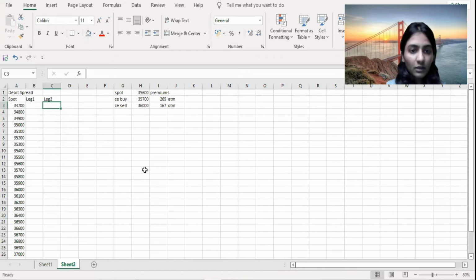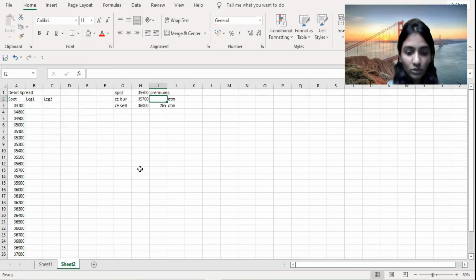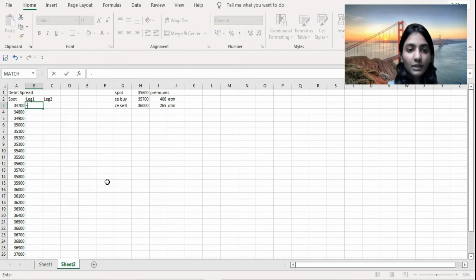So for the leg one, we also need to identify the premiums. Premium for the call would be the same, even though we are selling it, and 35,700 is over here, which is 406. So for the leg one, if we are buying the call, then below 35,700 we would be incurring losses up till the amount of the premium. So which would be negative and this premium amount.